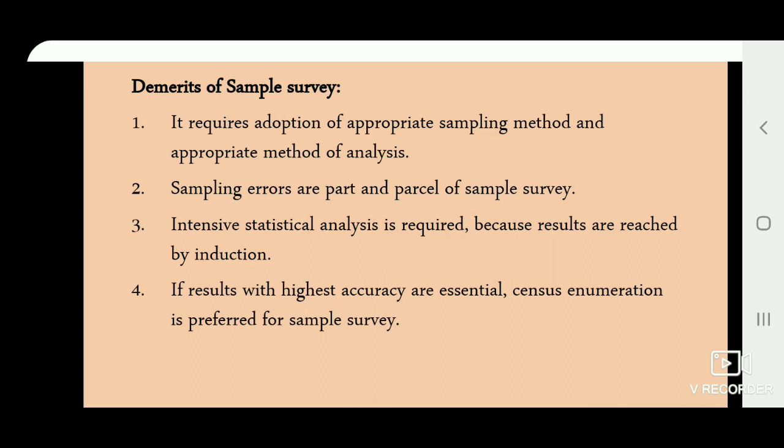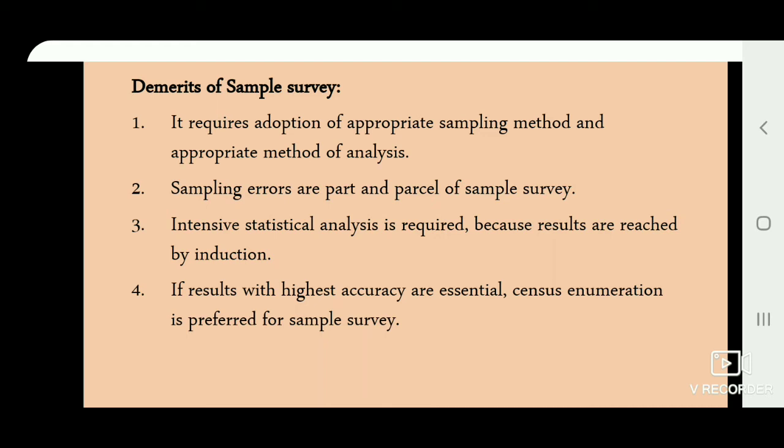Sampling errors are part and parcel of sample survey. Whatever sampling method is adopted, the sample selected is likely to differ slightly in structure from the population. This difference leads to an error in the estimation of properties of the population. Such error is called sampling error. That is, the sample that you have selected and the original population from which the sample is collected have some slight difference. That difference is known as sampling error.